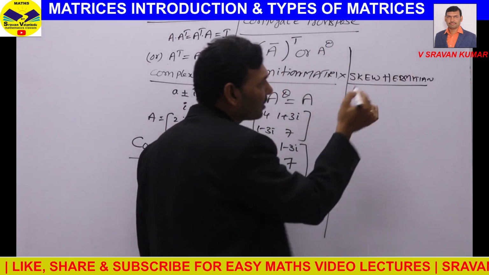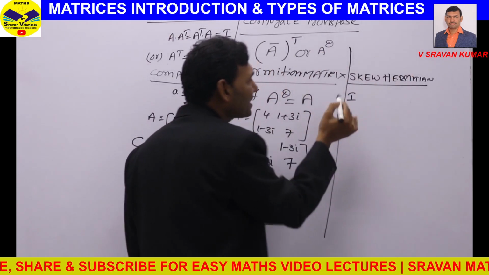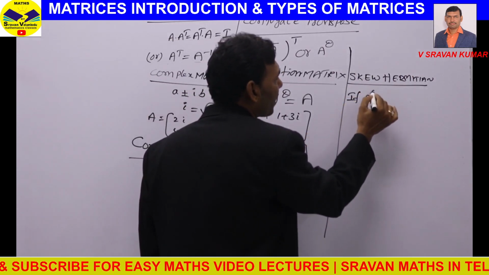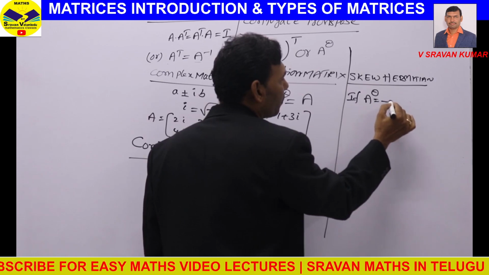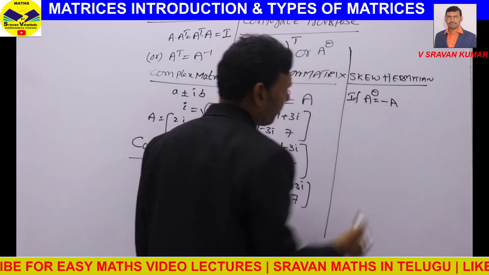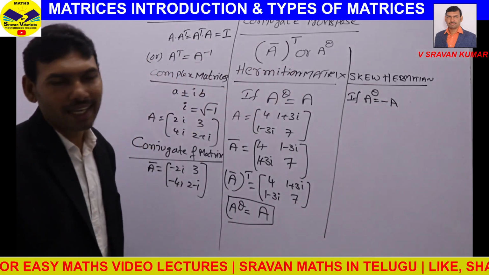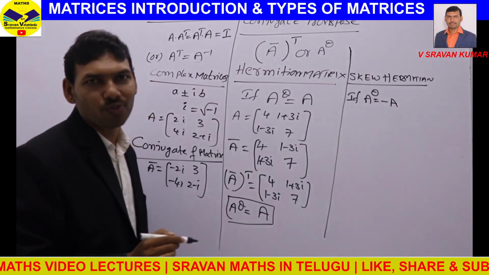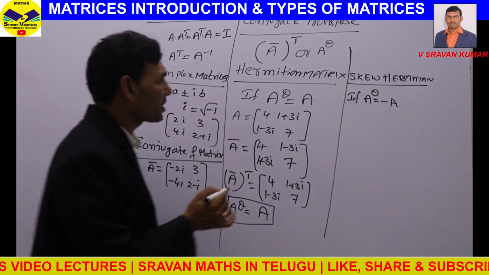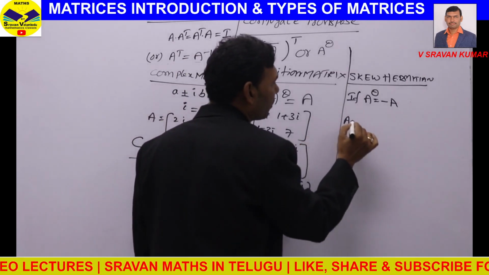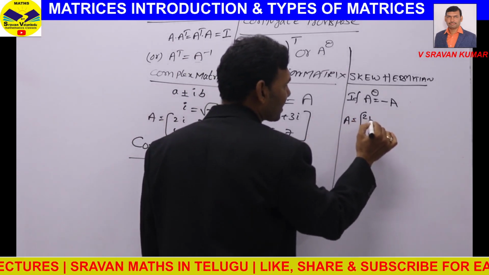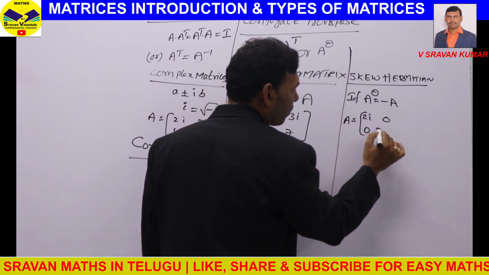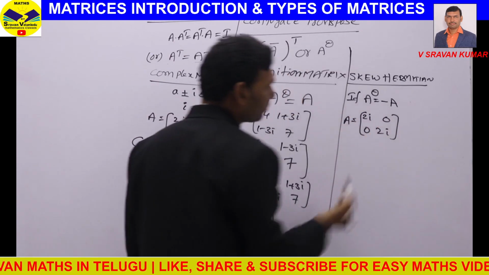Based on that definition, if A power theta equal to minus A, then that matrix we call skew Hermitian. For example, if you have a matrix like [2i, 0; 0, 2i].